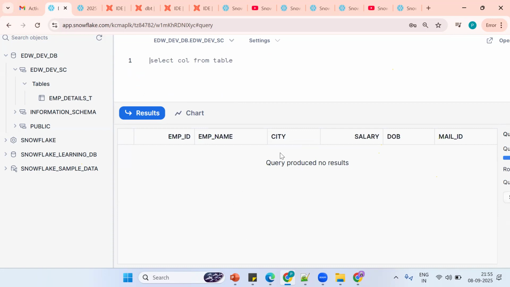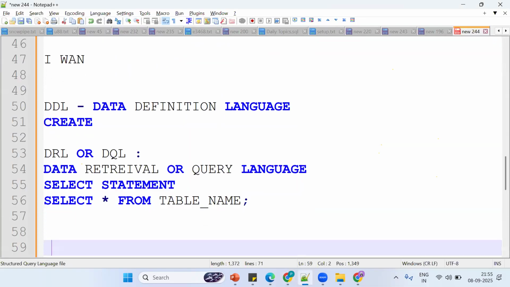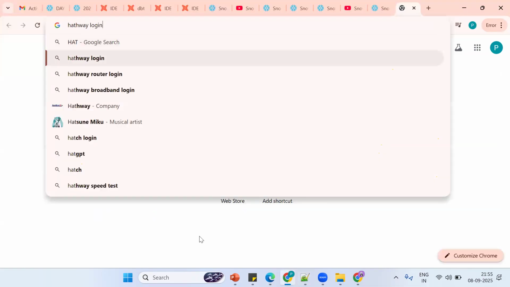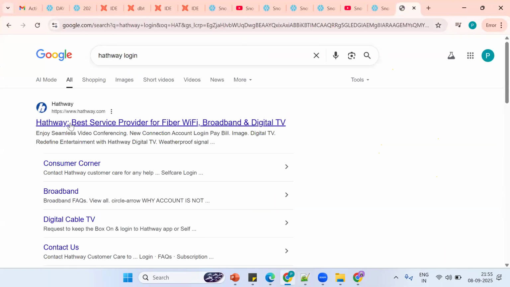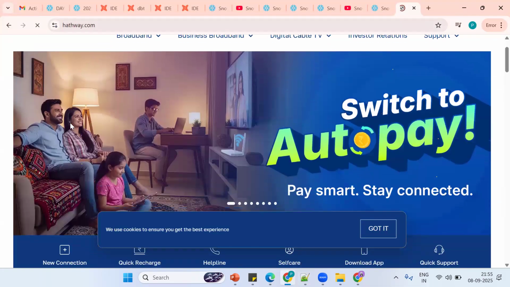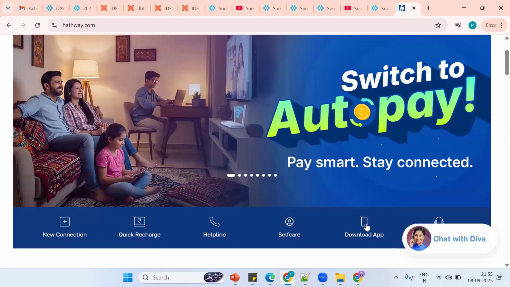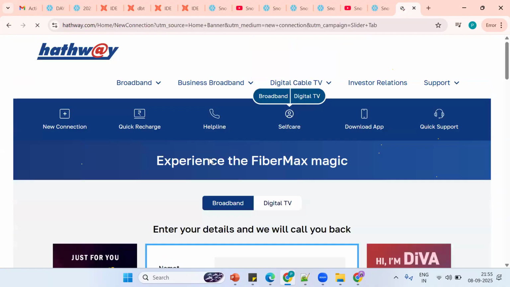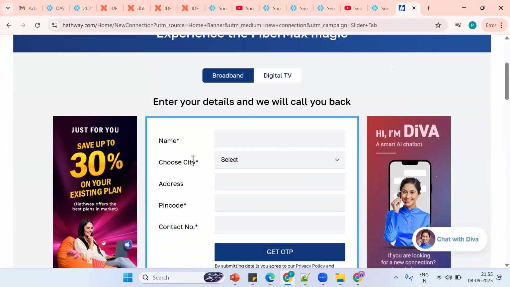Okay, see one more time. So let me create one more simple table. Suppose, see, I'm opening something like that. Suppose now I want to go for a new connection. Now I want to go for broadband.